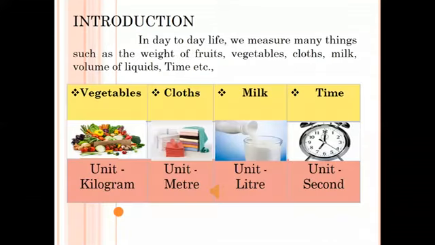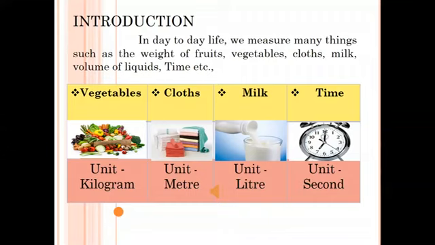Introduction. How are the various articles and materials shown in the picture measured? In day-to-day life, we measure many things such as the weight of fruits, vegetables, cloths, milk, volume of liquids, time, etc. Here, what is the measurement unit of vegetables?